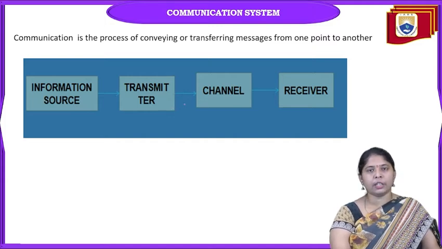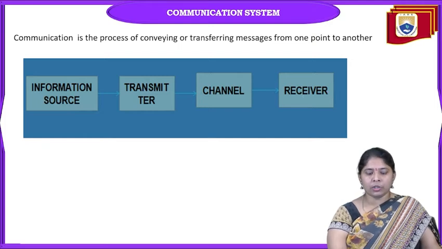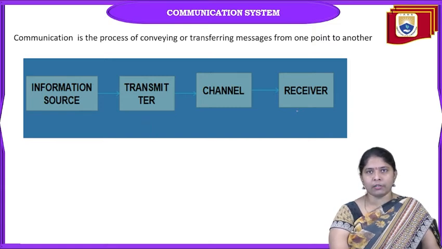The antenna will transmit that signal to the channel, and at the channel the EM wave is transmitted, and at the receiver the EM wave is received, and at the receiver again we receive the information signal. So these are the fundamental blocks of the communication system: information source, transmitter, channel, and receiver. Again, we will see what the jobs of the transmitter and the receiver are, and what is the purpose of the information source.